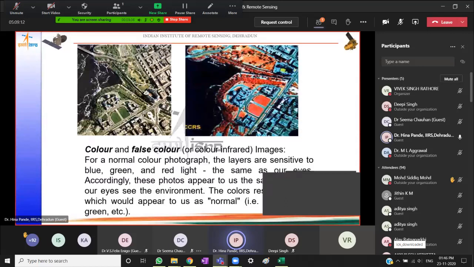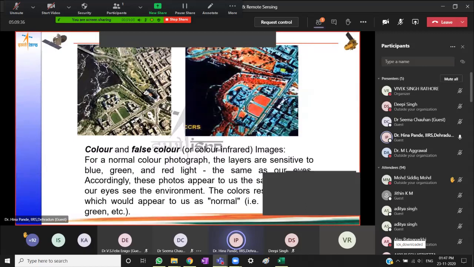Again, a small comparison between the true color and the false color to make you familiar. Usually, the true color is depicting the exact same color or the natural colors. So green is vegetation. Here in the standard false color composite, red is shown as vegetation, cyan tone and gray tones for built up areas.